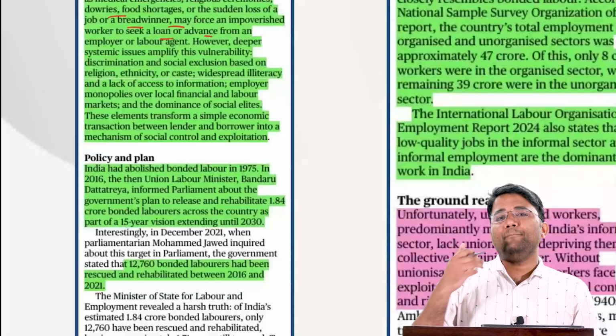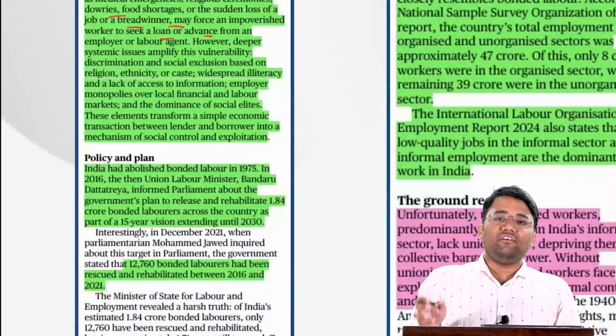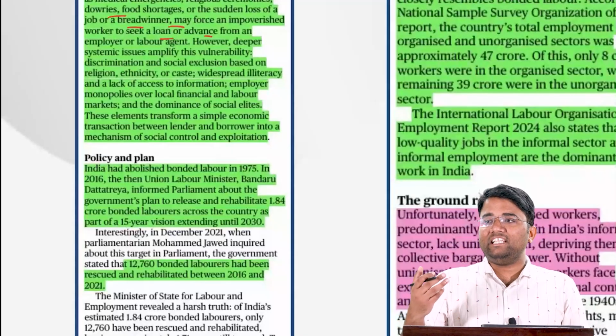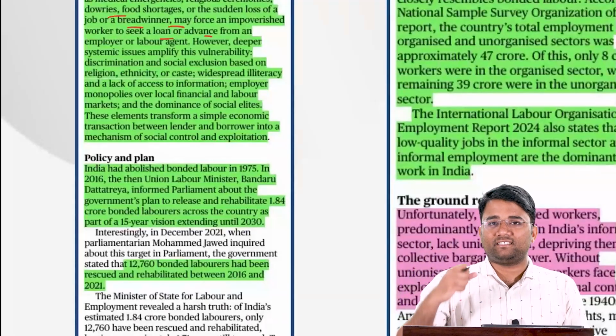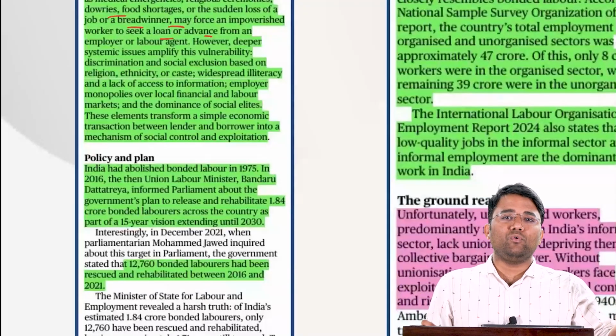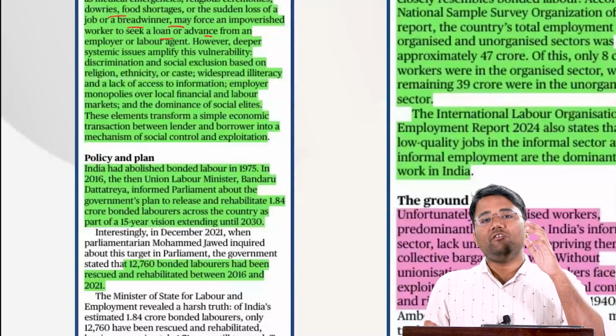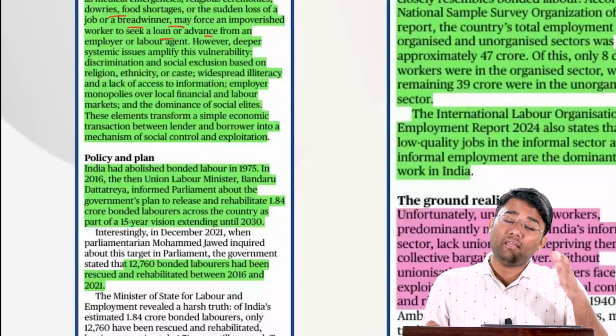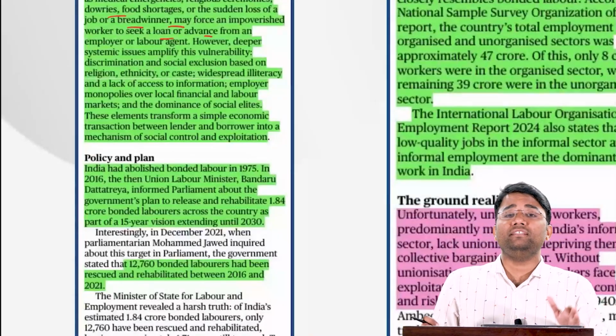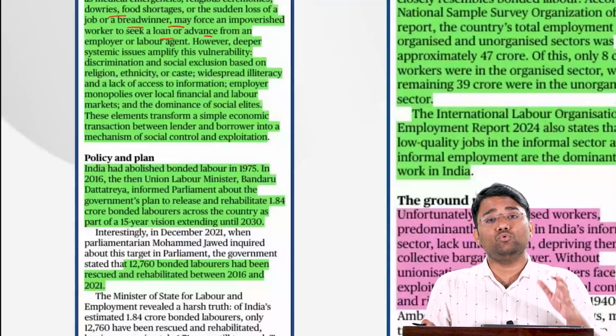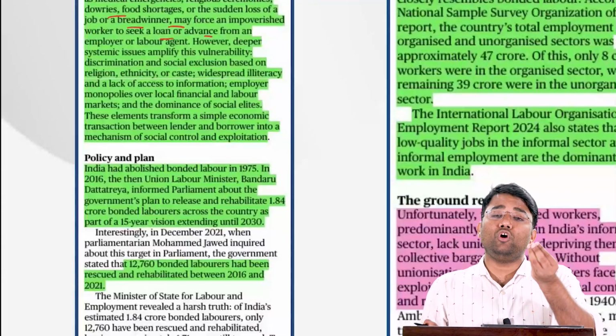That is an example of bonded labor. Various contingencies may arise, for example floods, disasters, or issues like COVID-19, where people lose their jobs, and then people might be subjected to bonded labor because they do not have anything to eat.